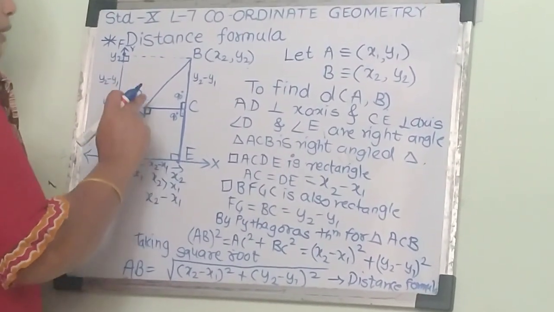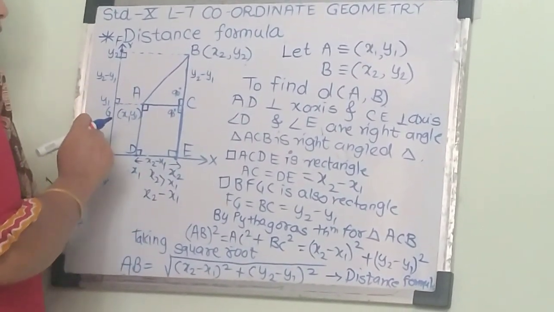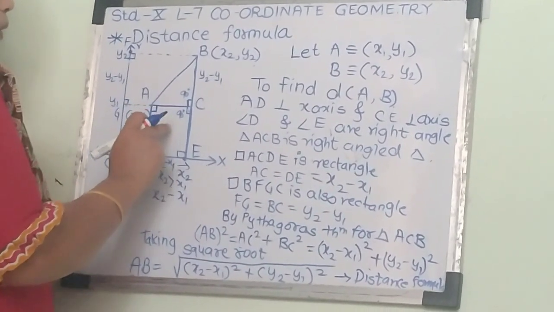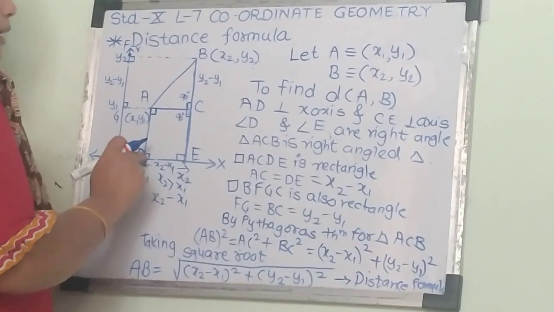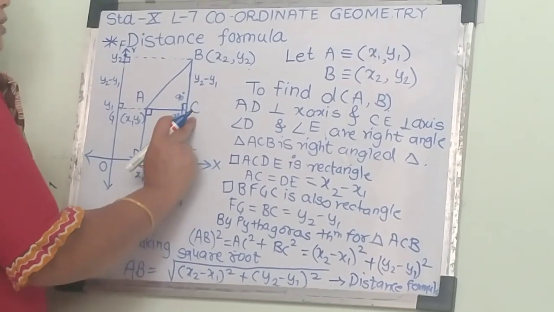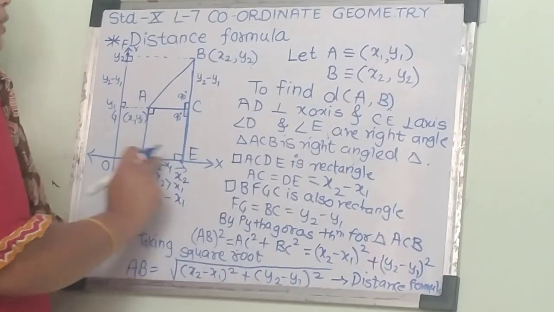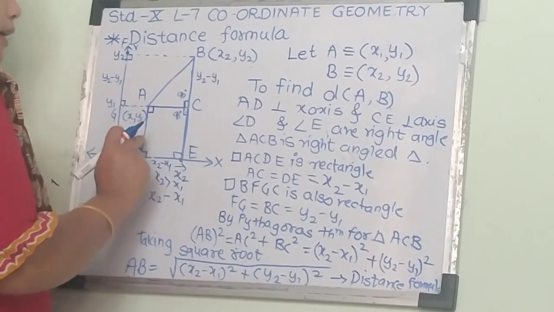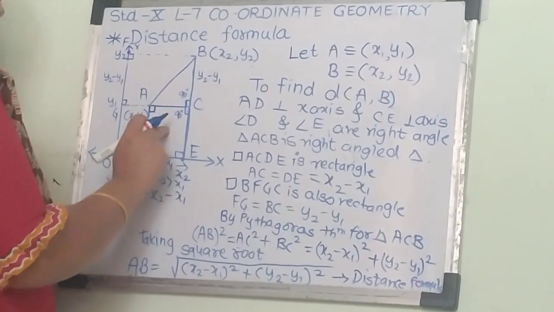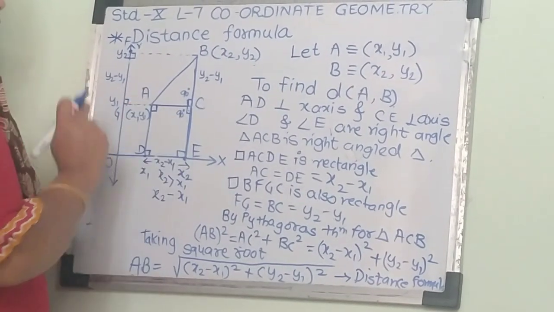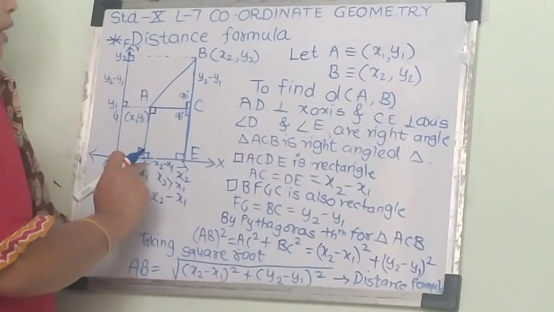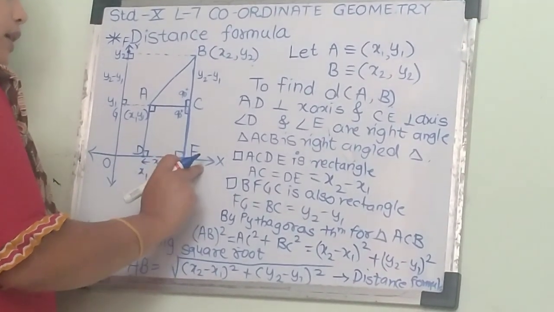Now if you observe here, when we draw the perpendicular, all angles will be right angles, because when drawing the perpendicular, we get a right angle. So angles D, E, C and A are going to be 90 degrees. So we can say that this is a rectangle and a rectangle's opposite sides are equal. So here we get DE is equal to AC. First we find the DE.